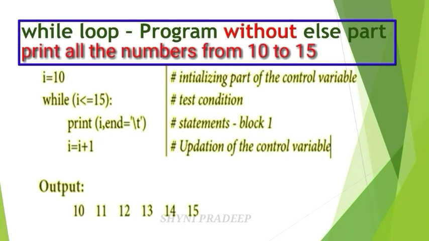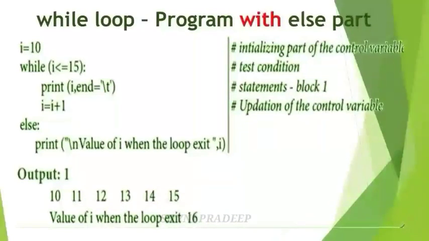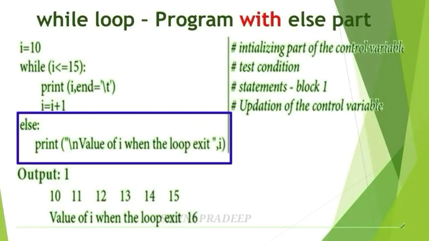We got the output. You can write this while loop with the else part also. Let's see this same program with the else part. We know that if the else part is given in the program, that else part is executed only if the condition becomes false. When the I value becomes 16, the condition becomes false, so you have to execute the else part.